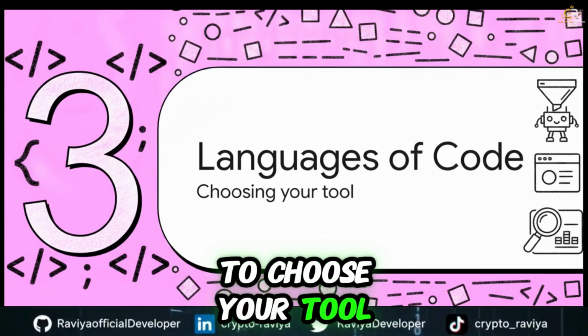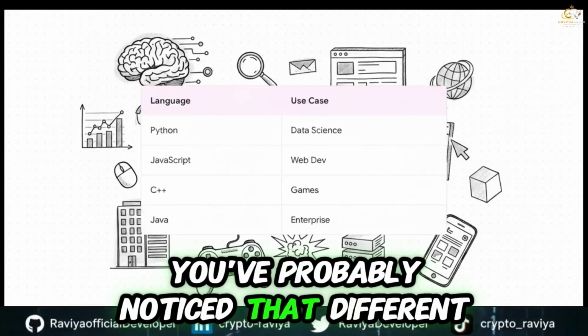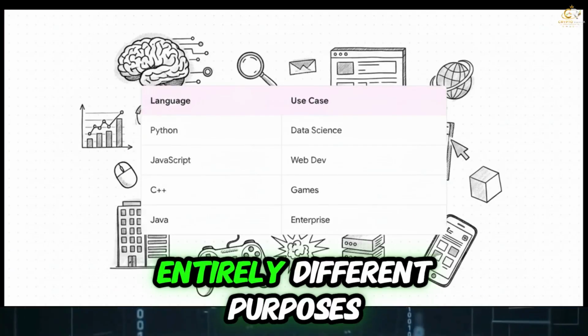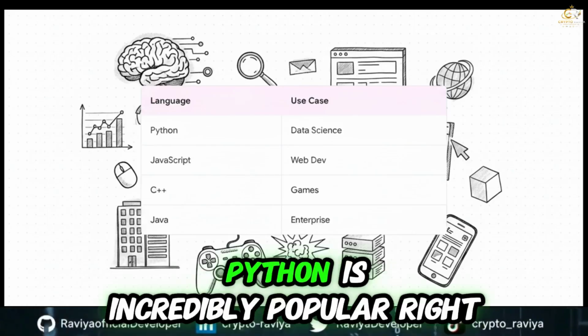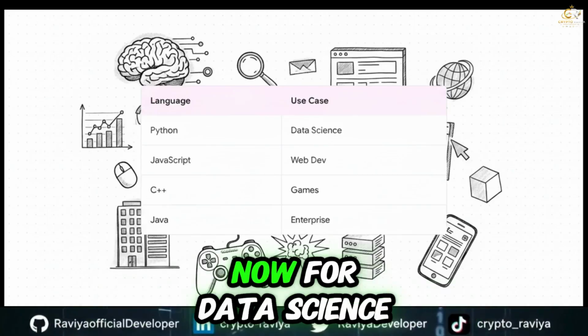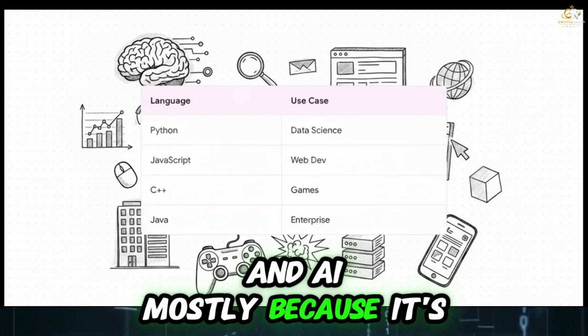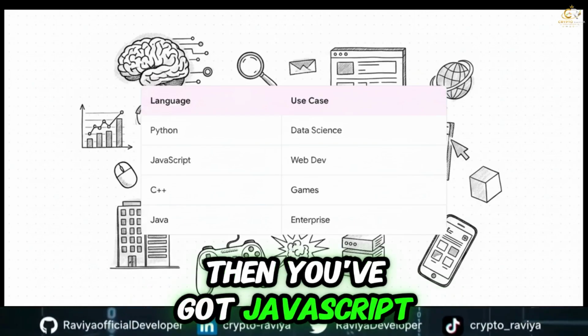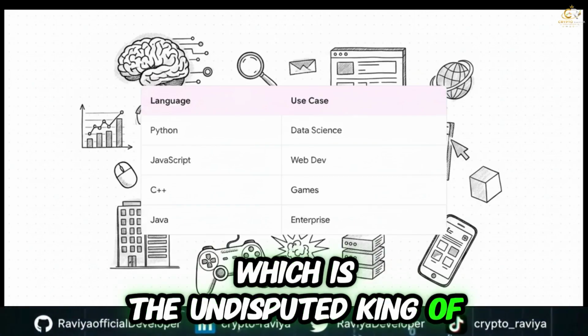All right, on to Section 3, the languages of code. Time to choose your tool. You've probably noticed that different languages serve entirely different purposes. For instance, Python is incredibly popular right now for data science and AI, mostly because it's super readable. Then you've got JavaScript, which is the undisputed king of web development.